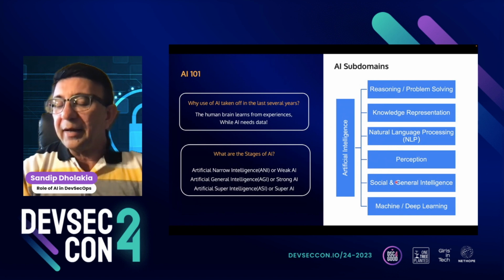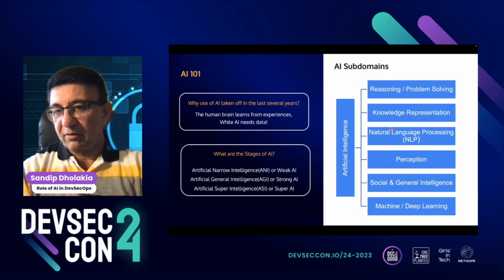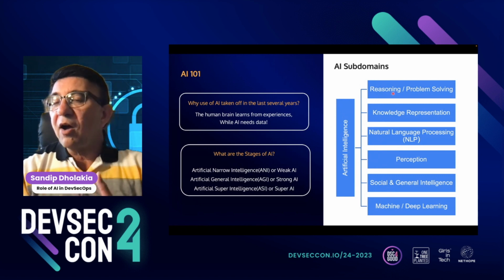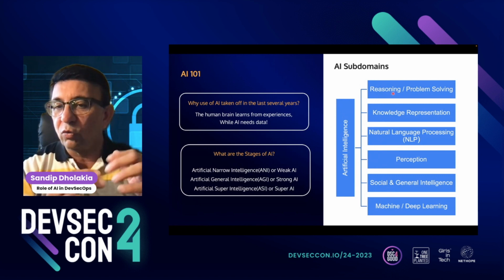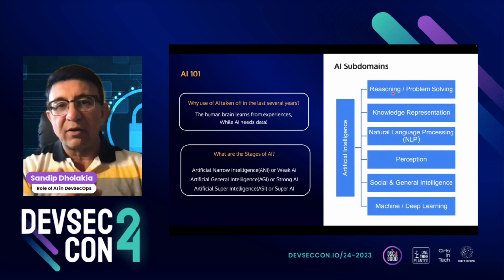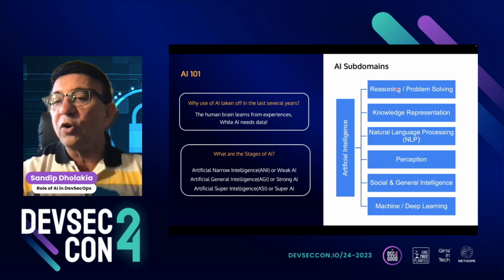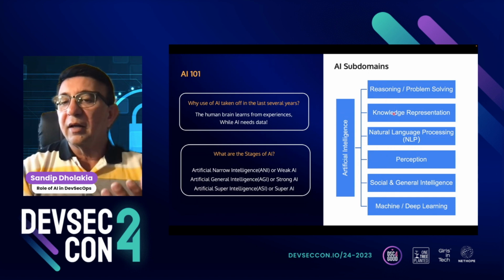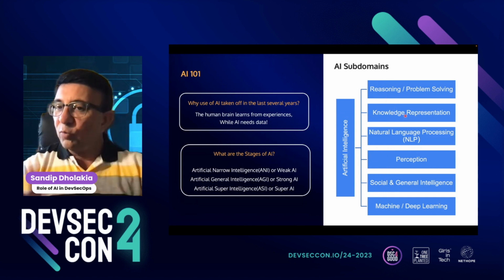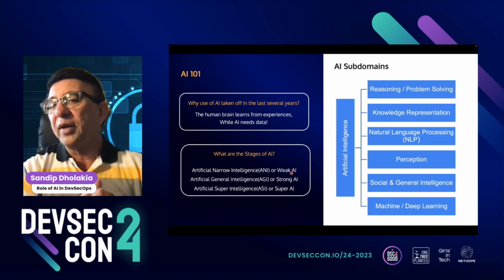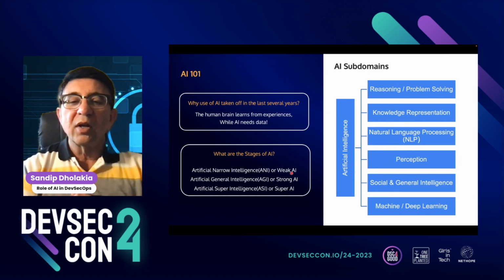But I like the way they did it earlier, so I use these 6 domains. Now, right now, if you go to Google Translator, or even Alexa or Siri, they use one or two of these domains, right? Like NLP and knowledge representation. But they are not full-blown, all domains. So we call them weak AI, right? Because they're very narrow. They're focused on one domain or maybe two domains at the most.